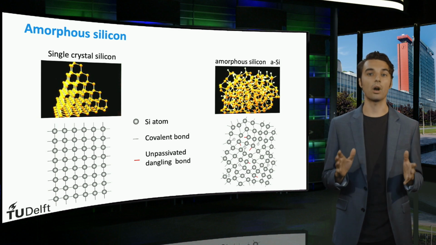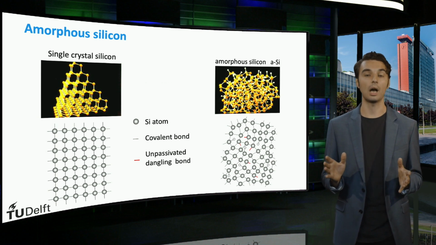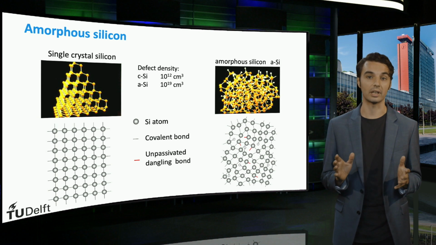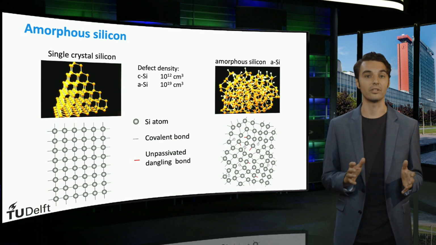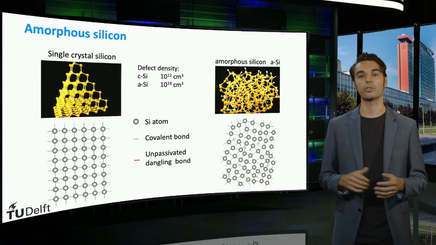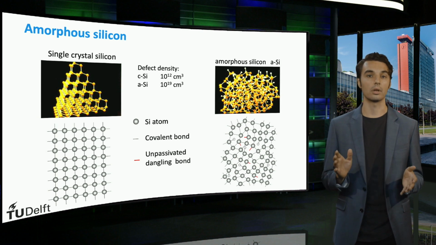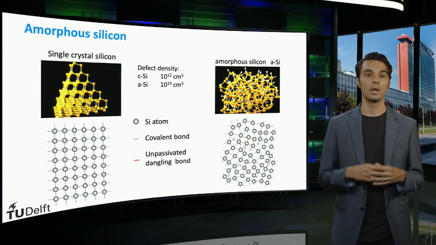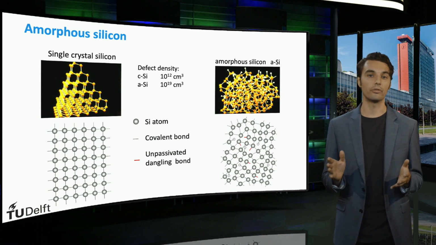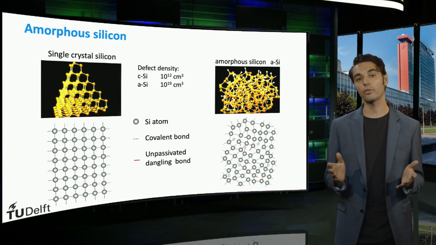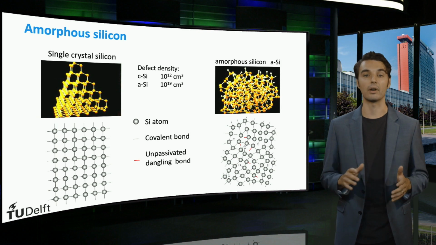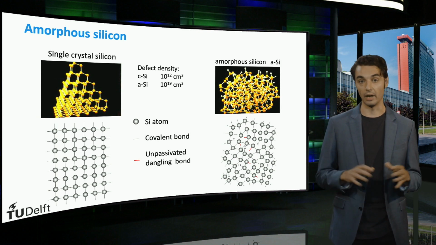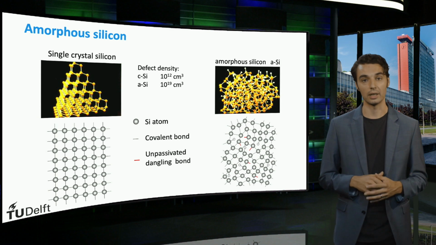The dangling bonds are in fact defects, and consequently amorphous silicon has a much higher defect density of around 10^19 per cubic centimeter compared to crystalline silicon, which only has a number of defects of about 10^12 to 10^14. The defects lead to fast recombination of photoexcited charge carriers and cause amorphous silicon to have a poor conductivity in reference to crystalline silicon. Therefore, amorphous silicon is hydrogenated.